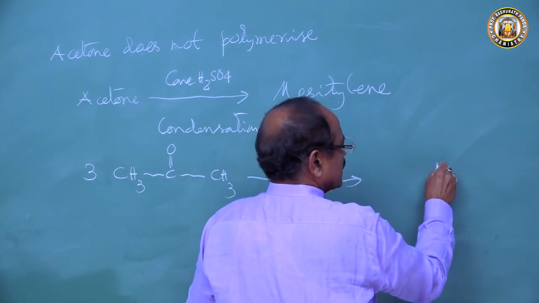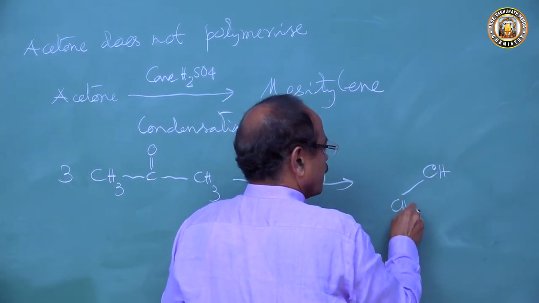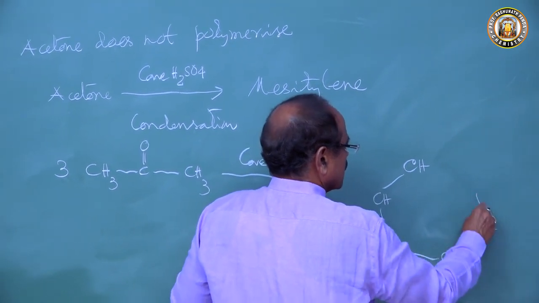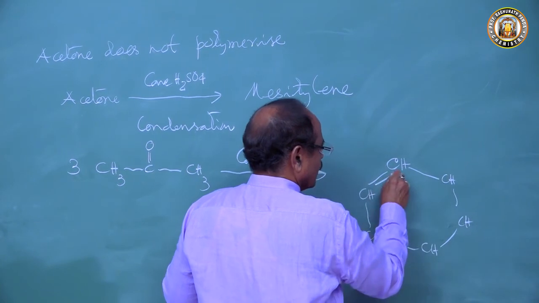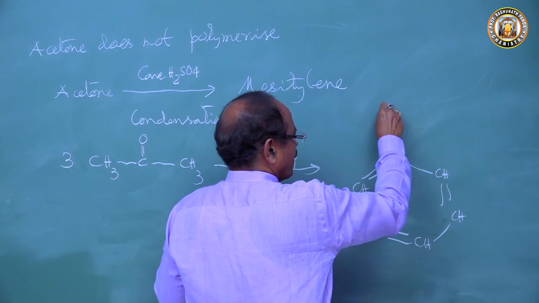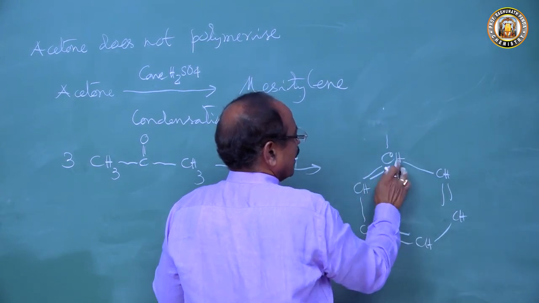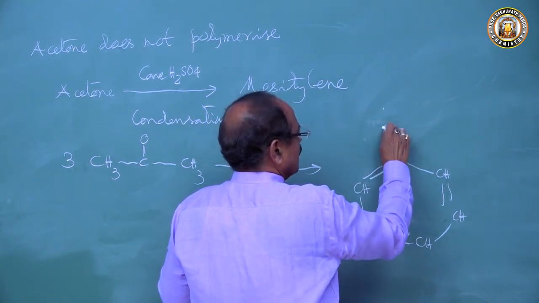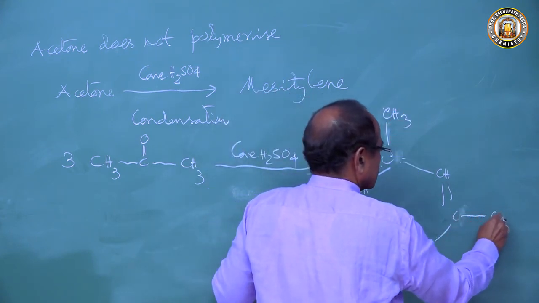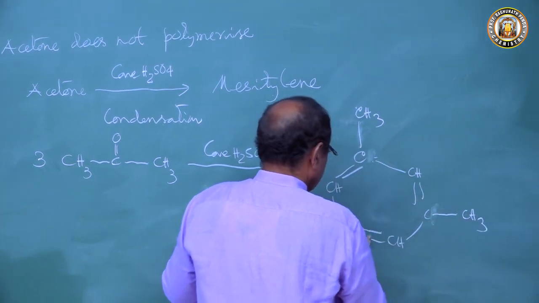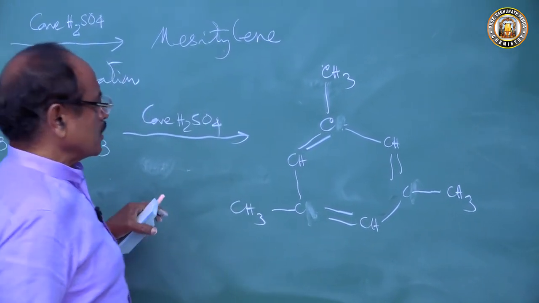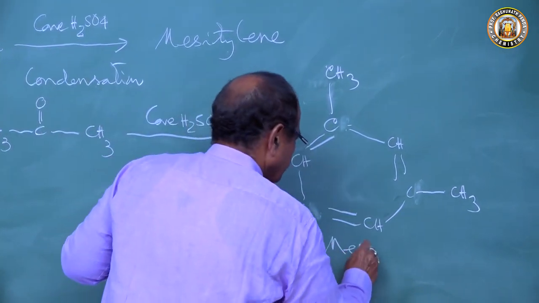So this is the benzene ring, CH, CH, CH, CH, CH, CH, with double bonds. And here is CH3, here CH3, and here CH3. So this product is called mesitylene.